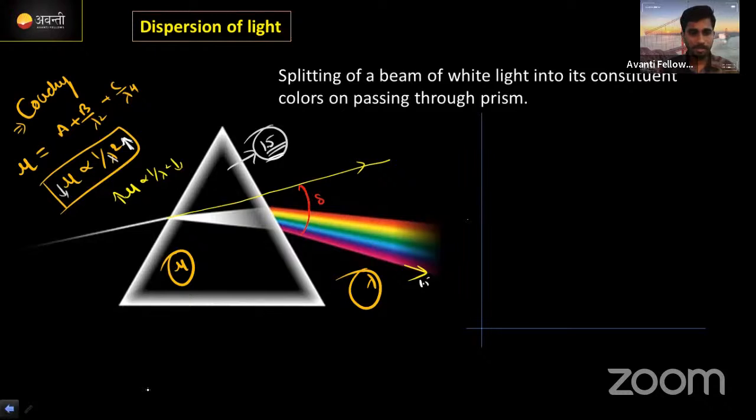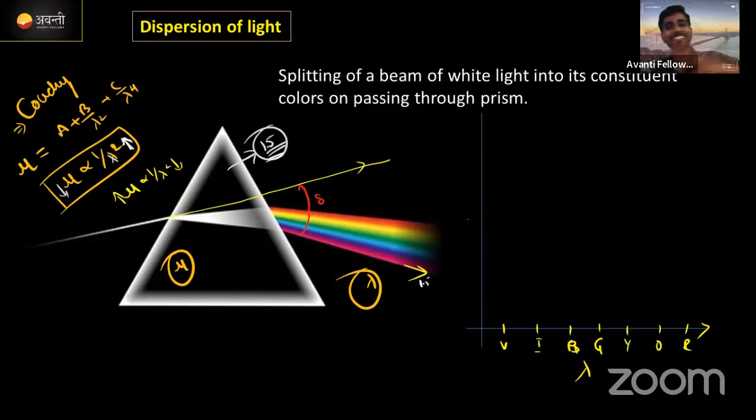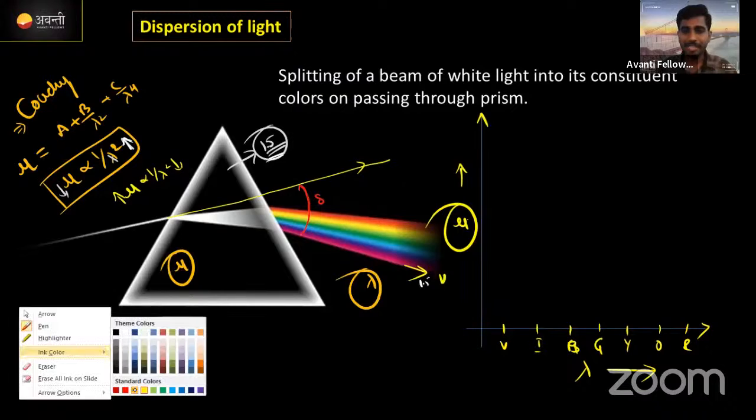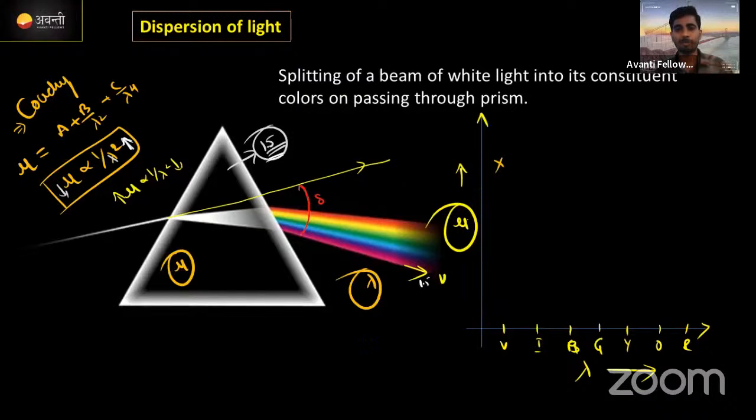हाँ, in x-axis I will take the wavelength. Wavelength means first violet, indigo, blue, and then after blue we've got G, Y, O, R. Correct? These are the 7 colors which are in increasing order of the wavelength. I will take refractive index in y-axis. ये ज़्यादा bend हो रहा है ना violet color. For that reason we can say for violet, refractive index is more from the prism.